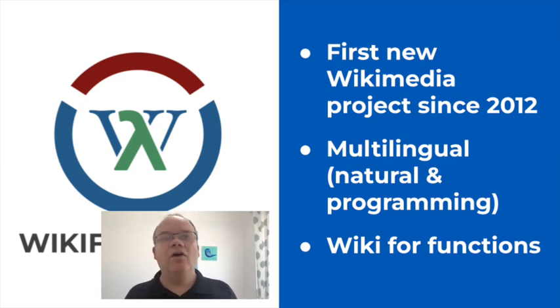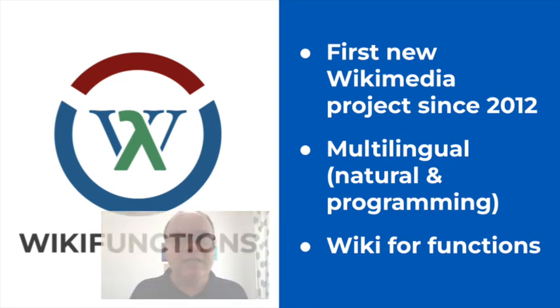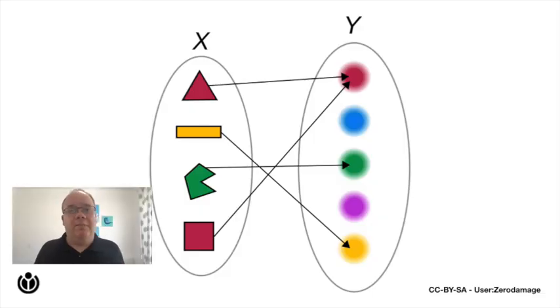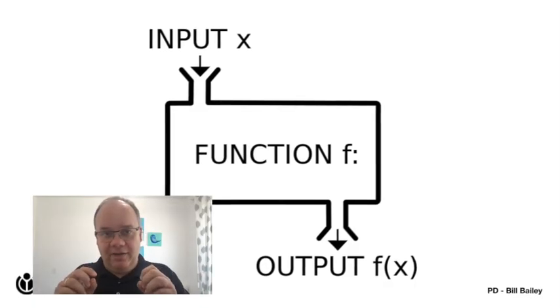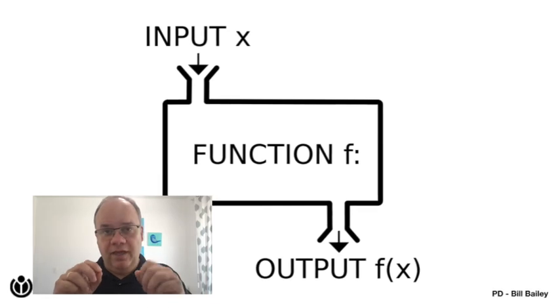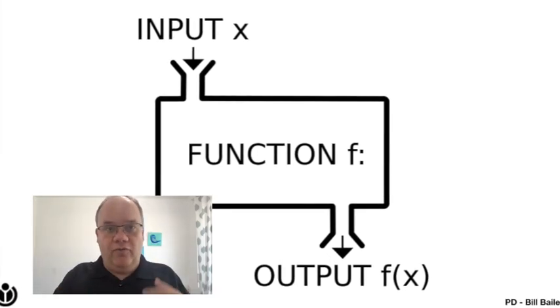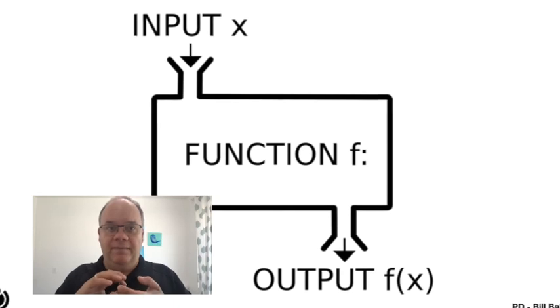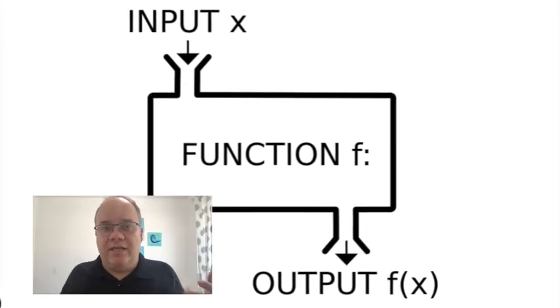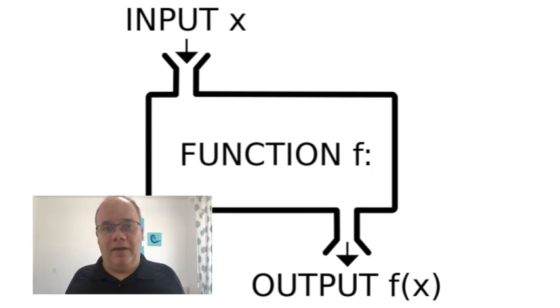It is a wiki of functions. But what does that mean? What is a function? Mathematically, a function is a mapping from elements of one set of elements to another set. Now, this is technically correct, but it usually doesn't explain much. Here's a different explanation. A function is something that takes an input and transforms it, predictably, into an output, following a specific recipe. It is some form of process, or calculation, or transformation.